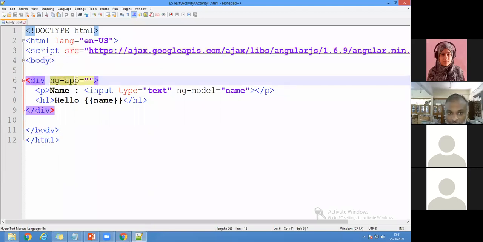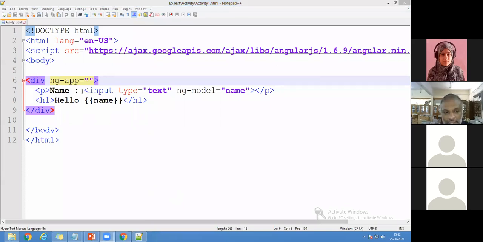The div attribute. What is my attribute name? It is ng-app. I told that it is ng-app. So what do you mean by ng? Can anyone chat, please? What do you mean by ng? As I told previously. Next generation. Yeah, it is the next generation app. So we are going to write. Now you can see, yes, that's good.